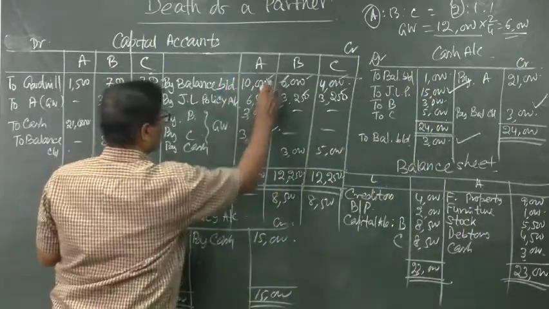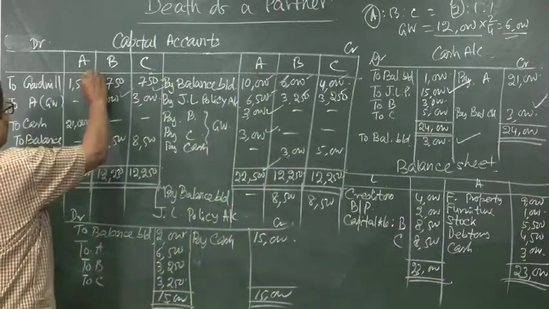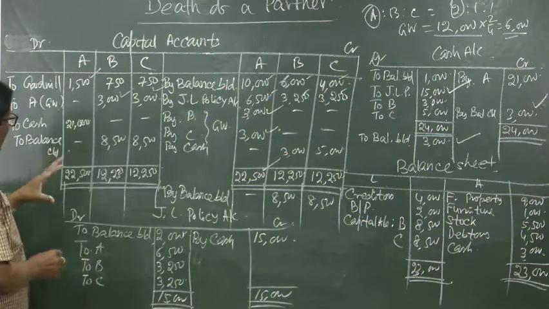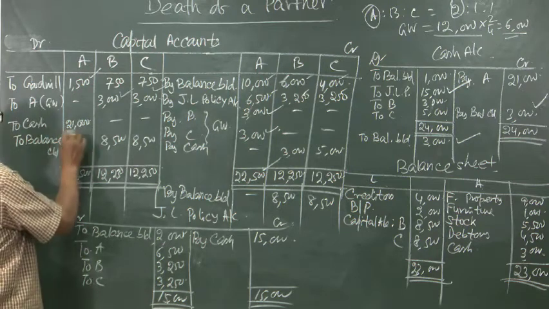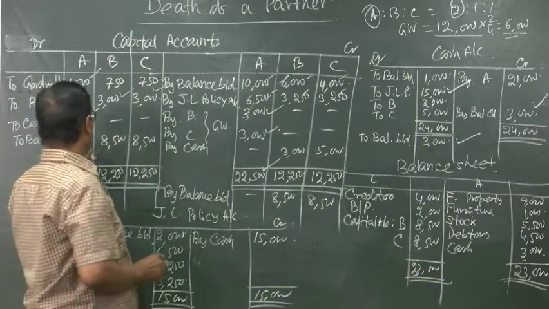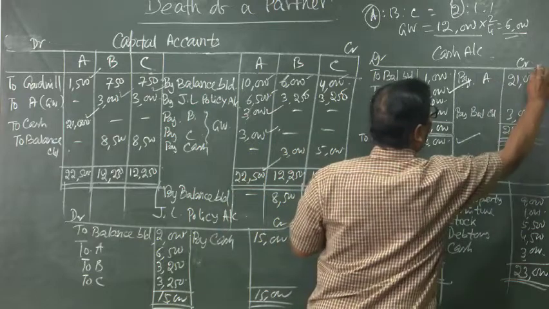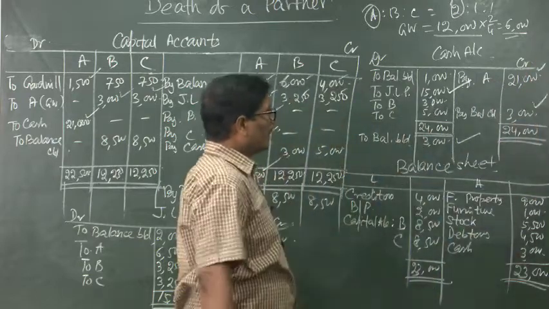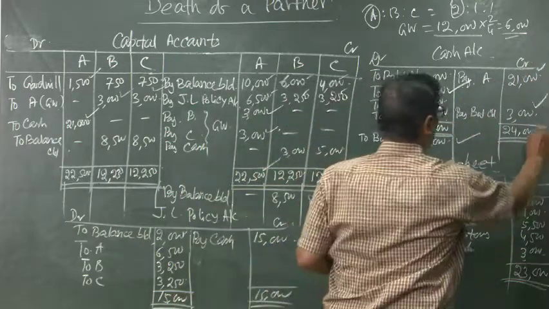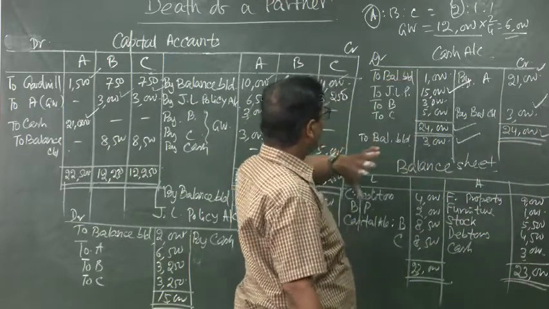A's account is already ticked down, that is 22,500 credit and 1,500 debit. So, remaining 21,000 balancing figure will be taken by him in cash or it will be converted to loan account. So, this 21,000 rupees if we give cash, then by A 21,000. In this way we require 24,000 total, 24,000 here.